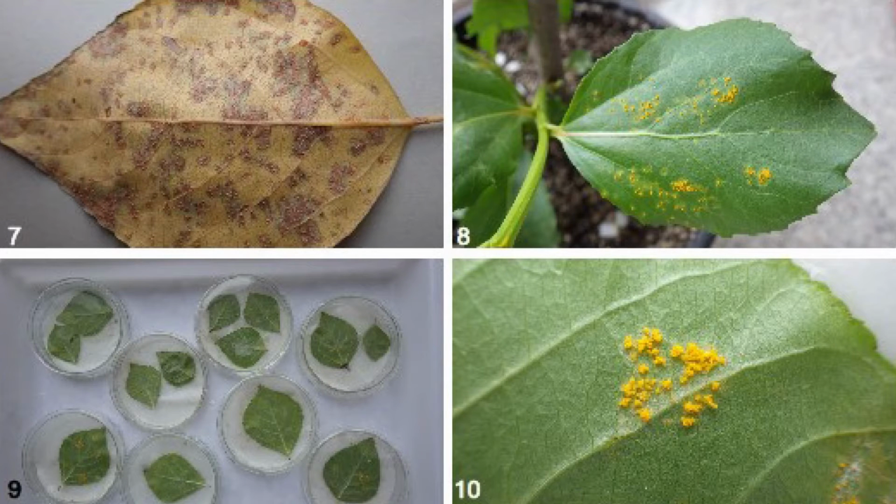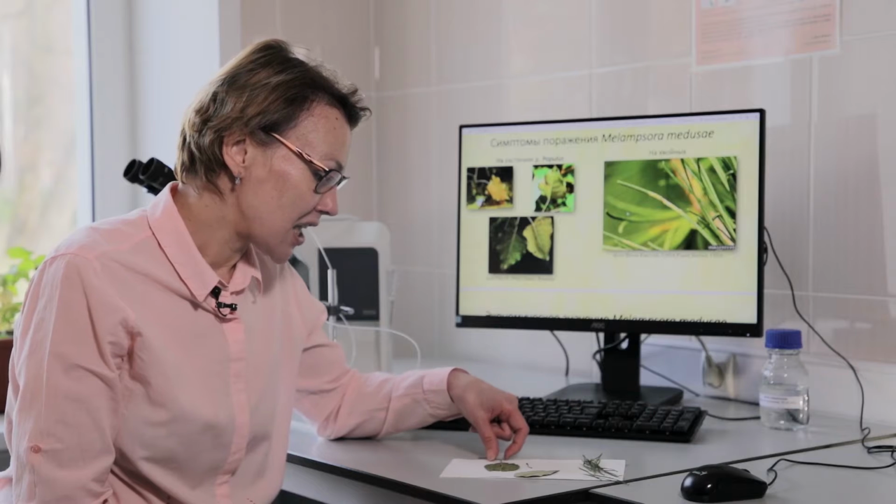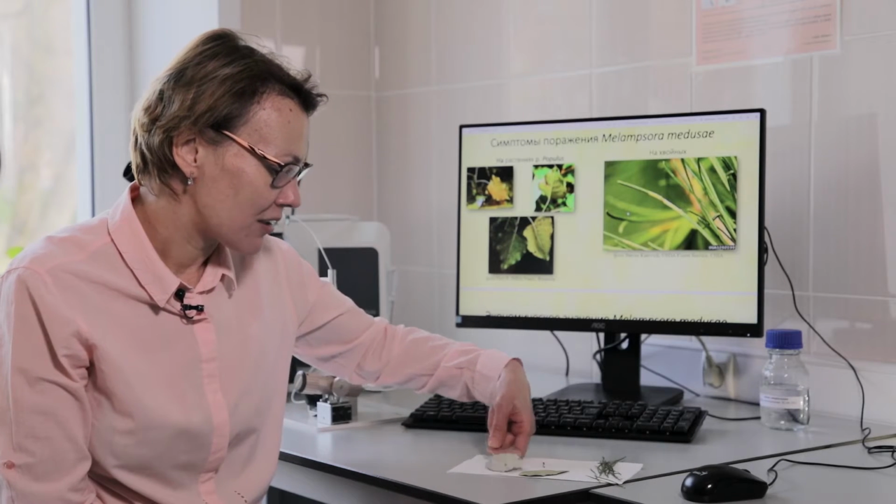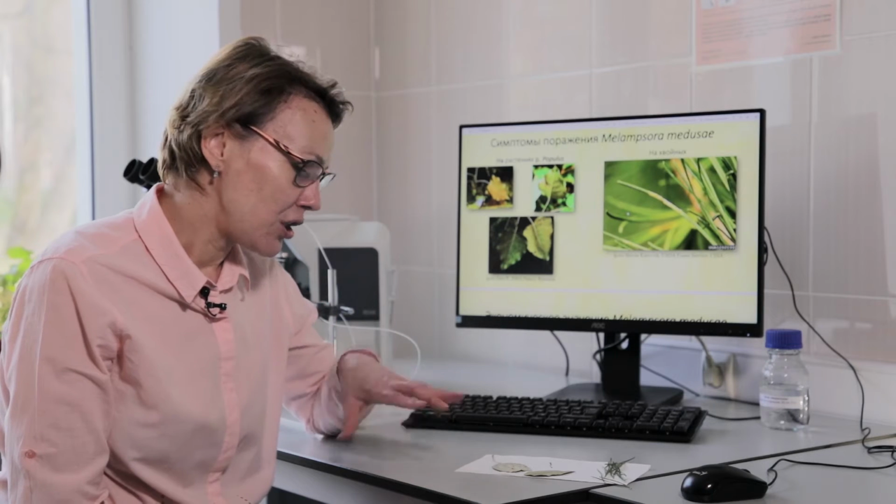In late August, early September, the teleiostage, a wintering stage of the pathogen, begins to form on affected poplar leaves in the form of dark brown spots that create a crust effect.